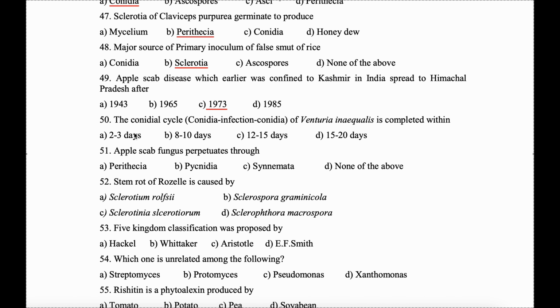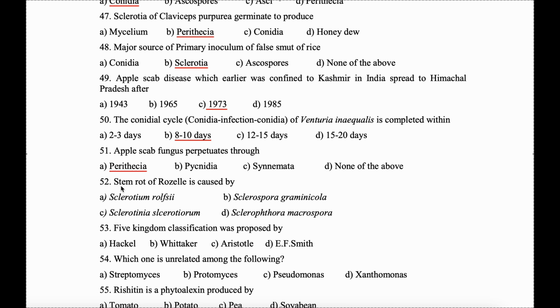Question 50. The conidial cycle of Venturia inaequalis is completed within 8 to 10 days. This Venturia inaequalis causes apple scab. Question 51. Apple scab fungus perpetuates through perithecia.